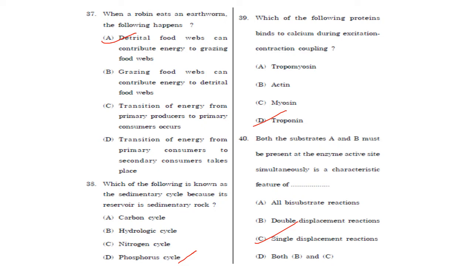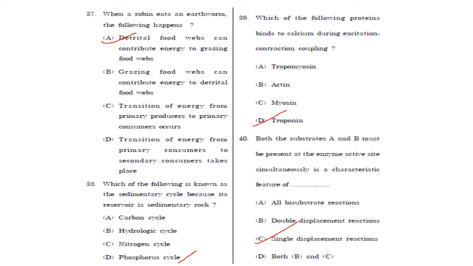Then next one. Both substrates A and B must be present at the enzyme active site simultaneously is a characteristic feature of: single displacement reactions. A single displacement reaction is of two types, that is, ordered and random mechanism.